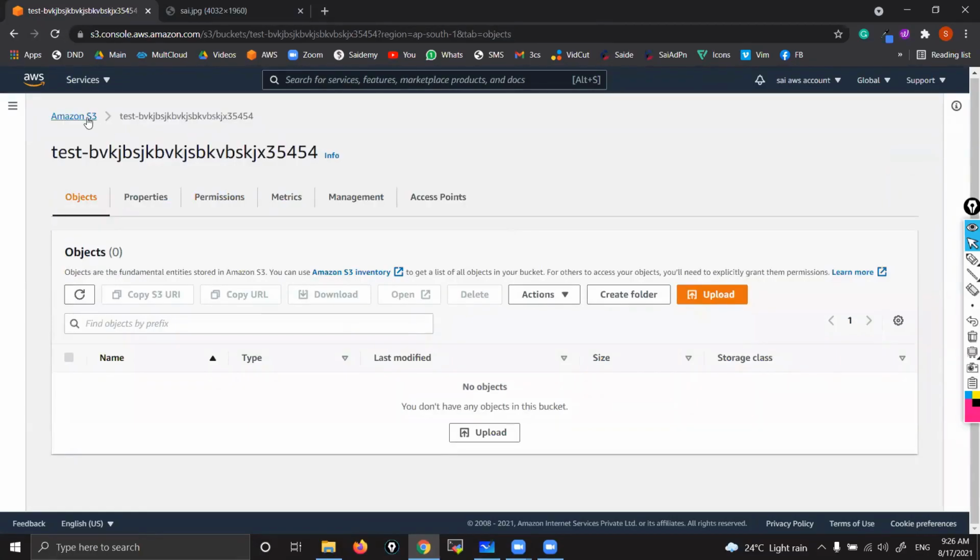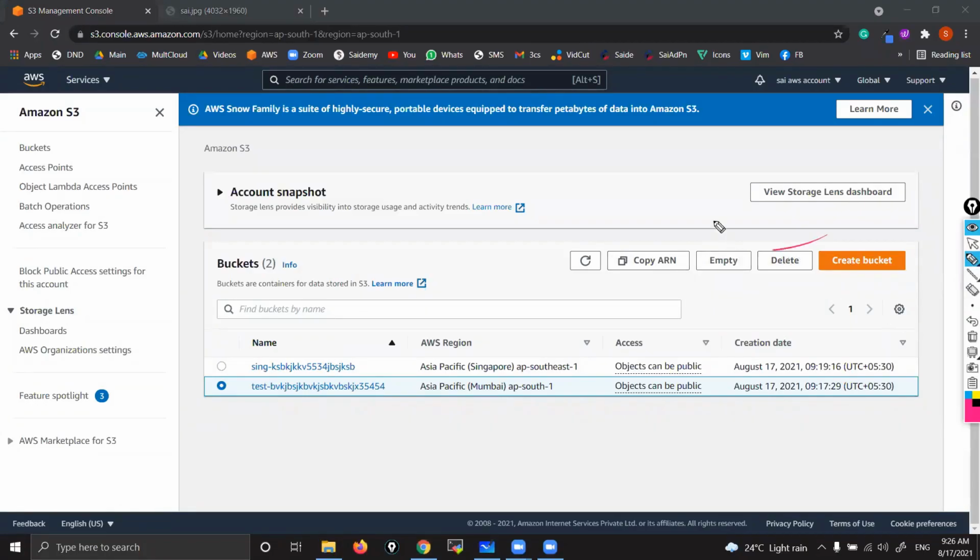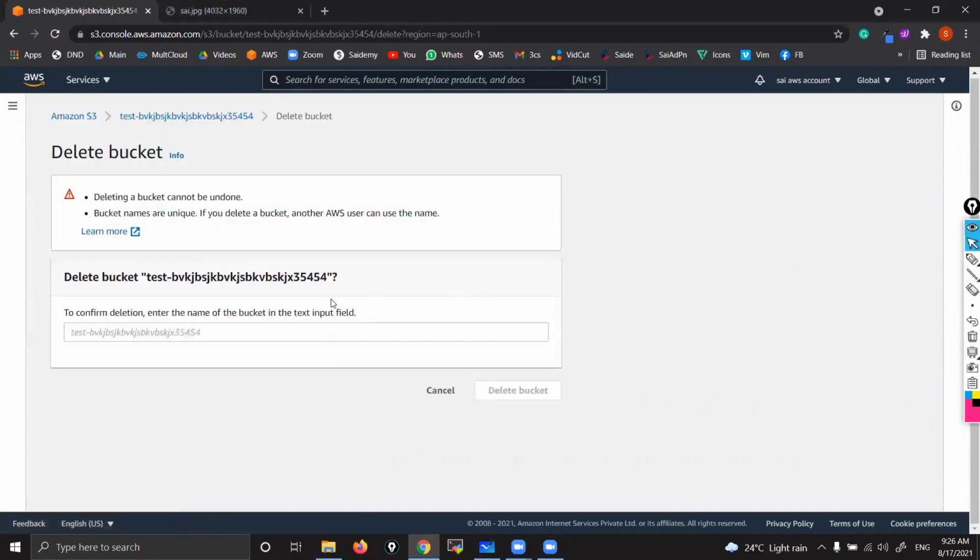Then go back to the bucket. Here is how to delete a bucket. Select the bucket, delete. If any object is inside the bucket, you can't delete the bucket directly. First you need to click on empty. Empty means you first need to delete the objects inside the bucket, and then only you can delete the bucket. Right now we don't have any objects, so we can delete happily. Click here, delete. For confirmation, give the bucket name here. Just copy and paste, just confirming that yes, you want to delete. Then delete.